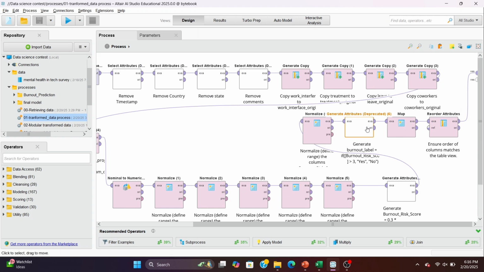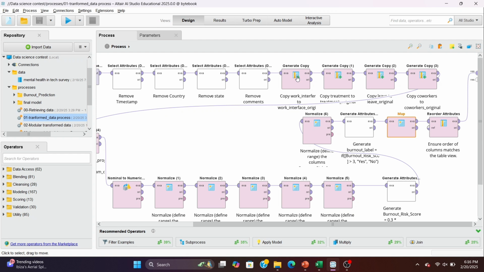The next step is mapping. In the dataset, I found duplicated attributes that essentially have the same meaning, like gender, which I have shown before. So we use the map operator to replace these duplicate values with a single unified value.